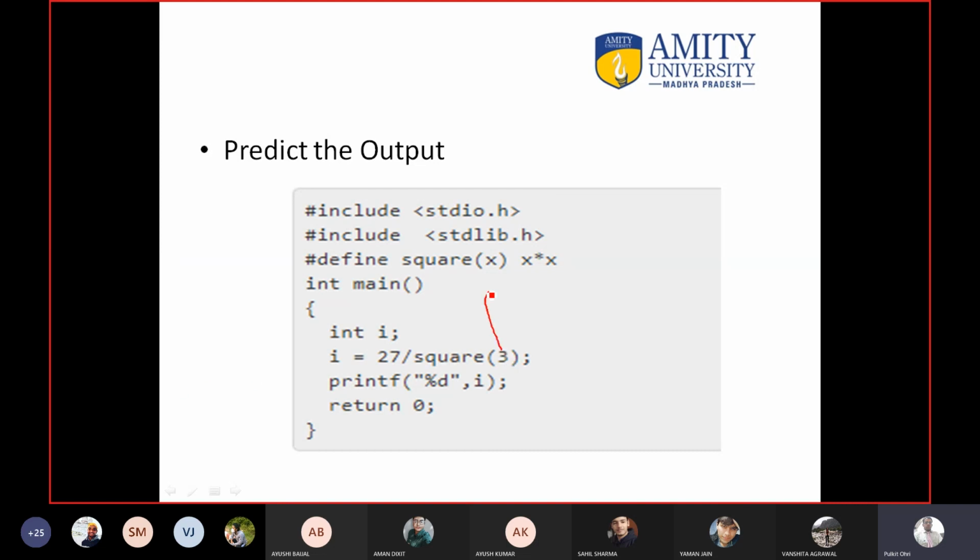First of all, what happens here? 3 goes here, then instead of x multiply x, 3 multiply 3 is there, because in the x, 3 value is passed. But here 9, it didn't become 9. Okay, just remember this thing. What happens here? 3 multiply 3 is pasted here. So this line will become 27.